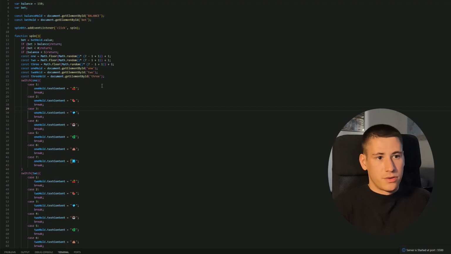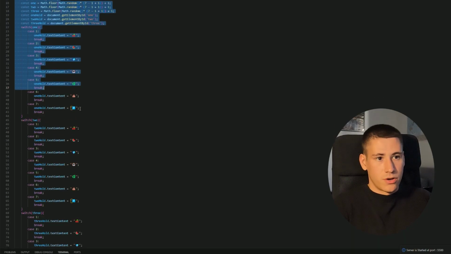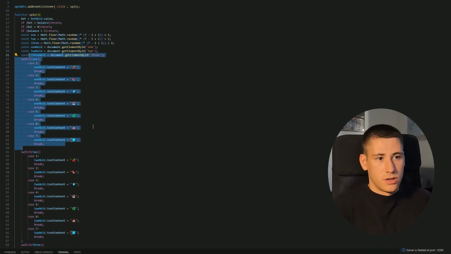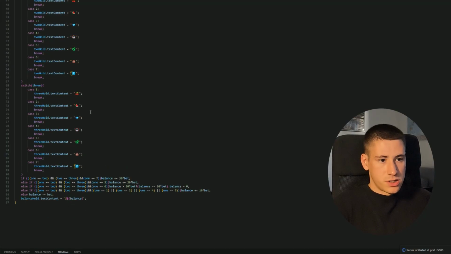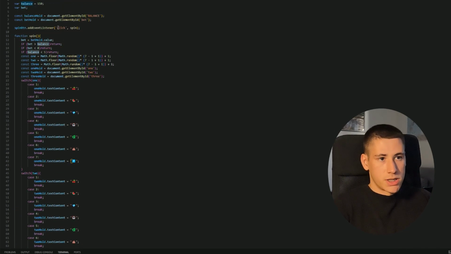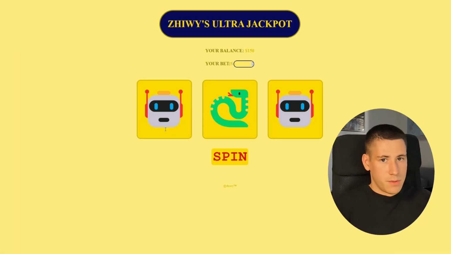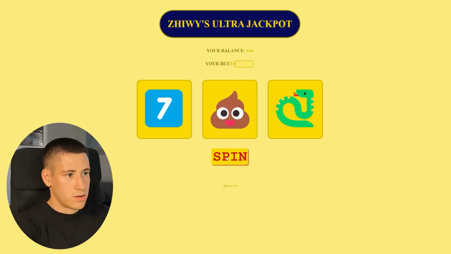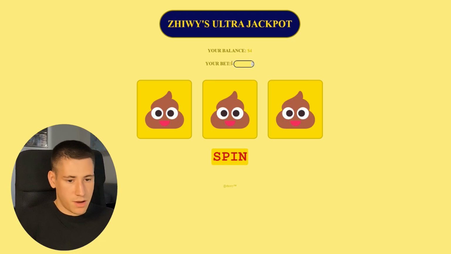This is also captured here in the logic of the function spin. So we create a spin, we pick from a switch what we've got. If you understand code, you can take a look right here, and here we have a logic for the losses and wins, updating and putting out the balance. We are listening for every spin, and that will be about it. So I'll just run a program a few times and see how well I do. Alright, so I lost almost everything. I won't play after this one.